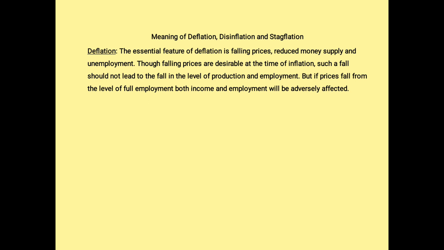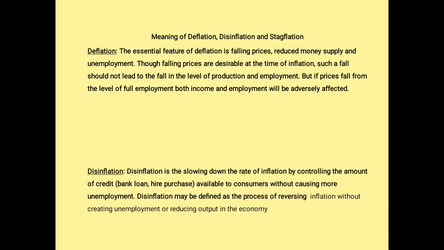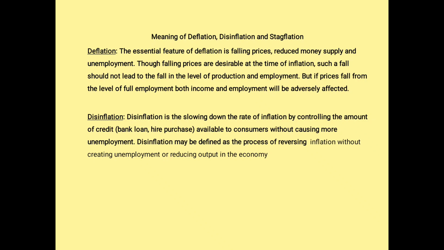Another word which we call as disinflation. That is, disinflation is nothing but the slowing down in the rate of inflation. Okay, slowing down, not as inflation. The inflation is being slowed down. So what happens over here when the inflation is supposed to be coming down? You have to control the credit transactions. Credit, that is, you're not supposed to give loans for higher purchases. Loans are not to be sanctioned. So this causes more unemployment here.